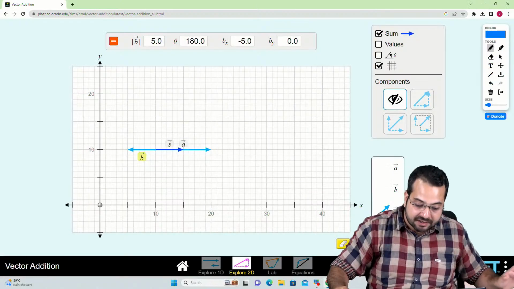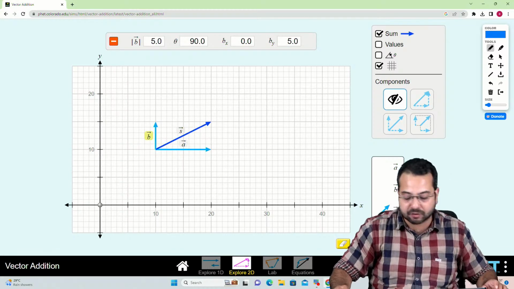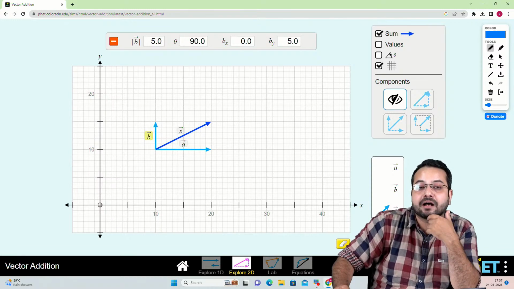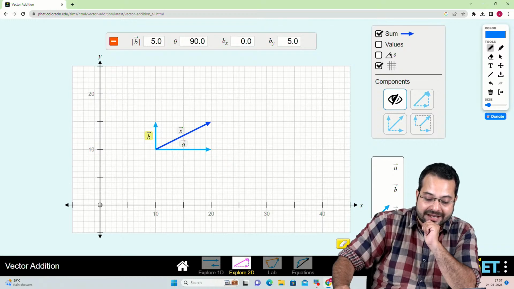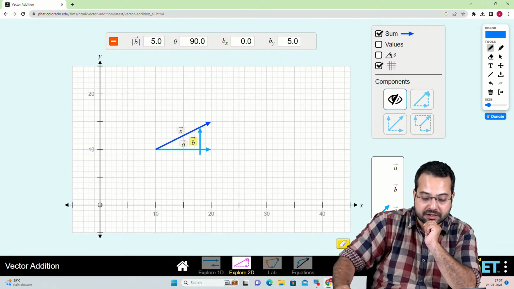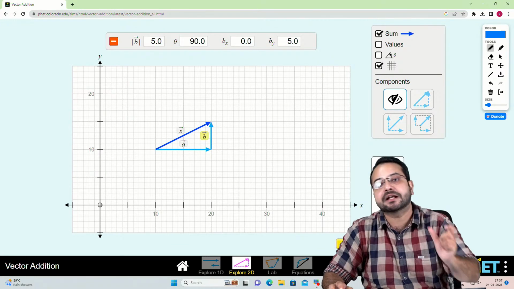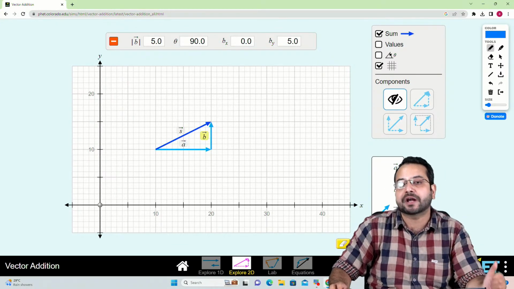And we can see that here as well. That's very simple to see. Vector A and vector B are perpendicular to each other. So vector S, this is the summation. What will be the length of this summation? This is a right angle triangle, so the length of the resultant vector is simply going to be the hypotenuse of this triangle.